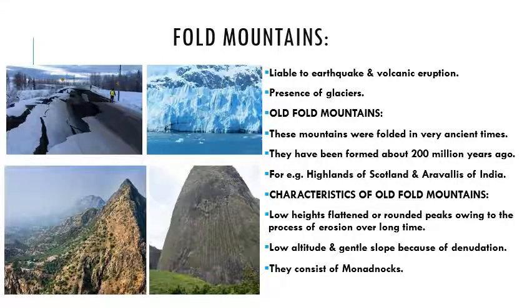So our fold mountains are always liable to earthquakes and volcanic eruptions, as we have discussed how these mountains have been formed when two plates move toward each other. So always our fold mountains exist on the boundaries of our tectonic plates, and these plates are always on the move. So these fold mountains are in the zone of crustal instability, always on the move. So that's why it is prone to earthquakes, and volcanic eruptions are present over there.